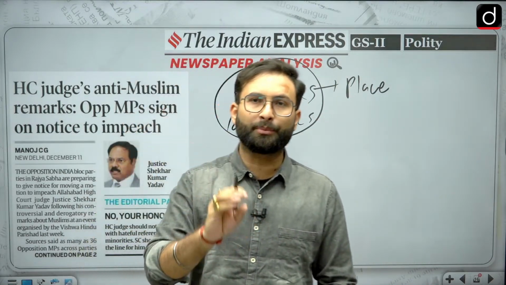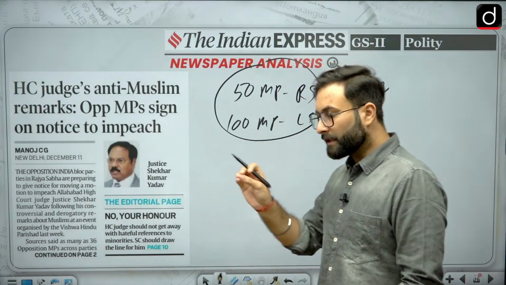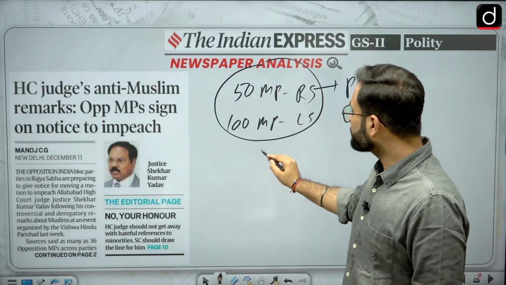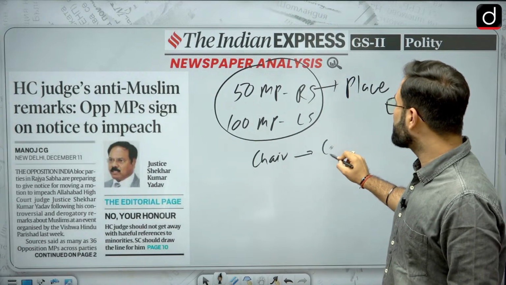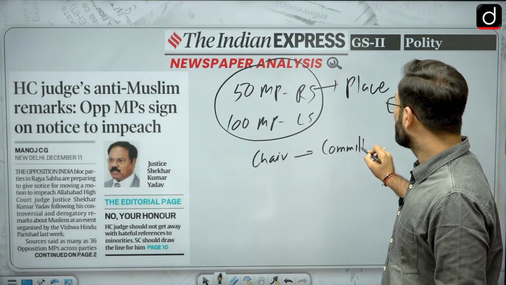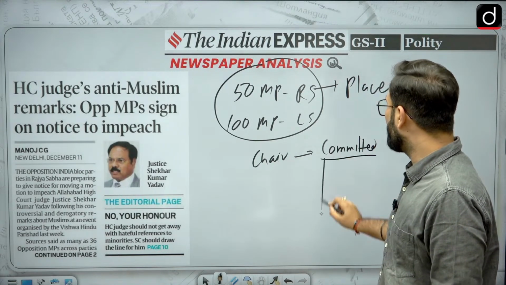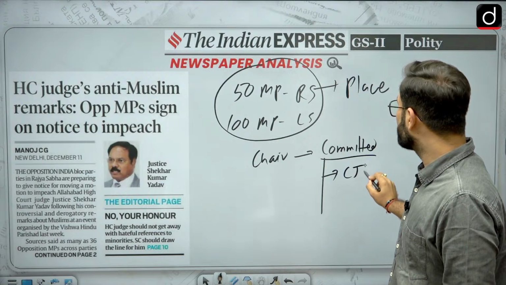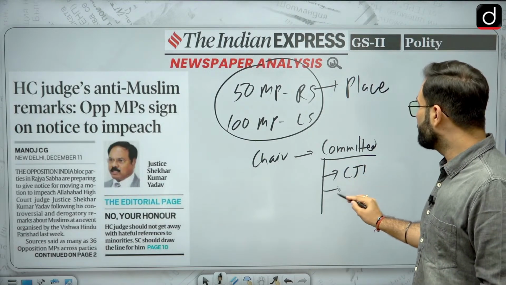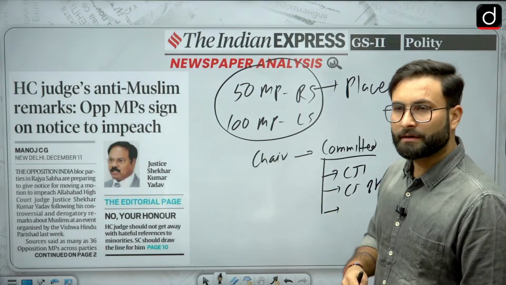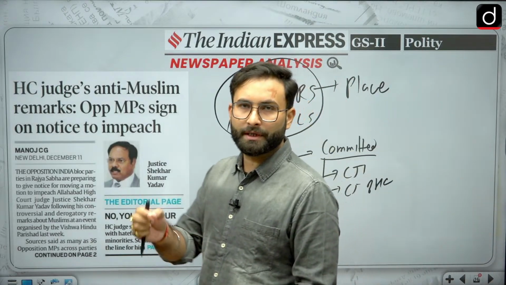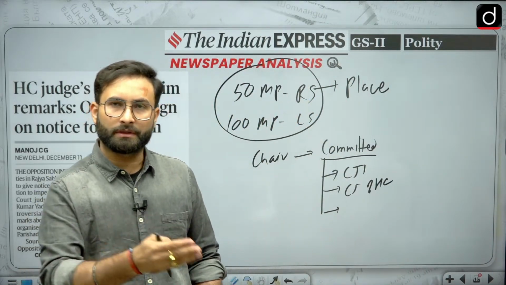Now once you have put it in front of the chair, the chair will be going for a committee, a special committee will be constituted. Okay, there will be 3 members over here. One is CJI, Chief Justice of India, second will be the Chief Justice of a High Court, and third will be a distinguished jurist. Okay, that will be nominated by the speaker or the chairman.